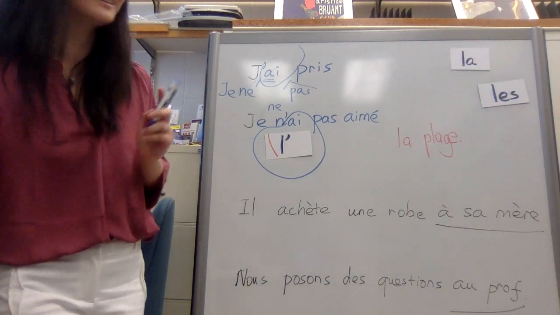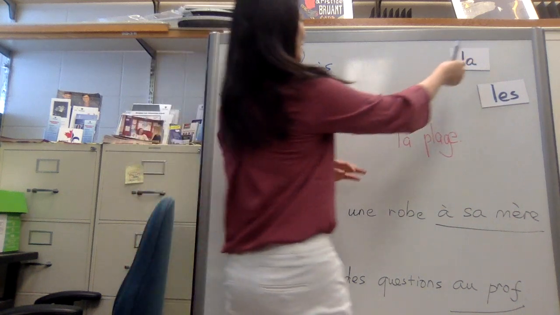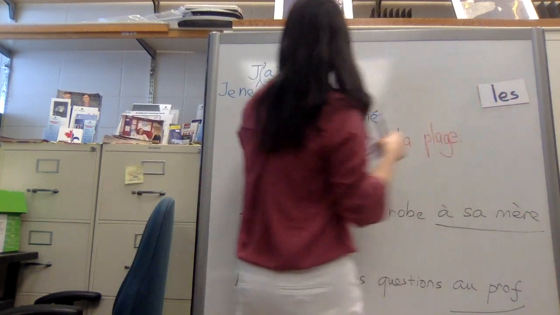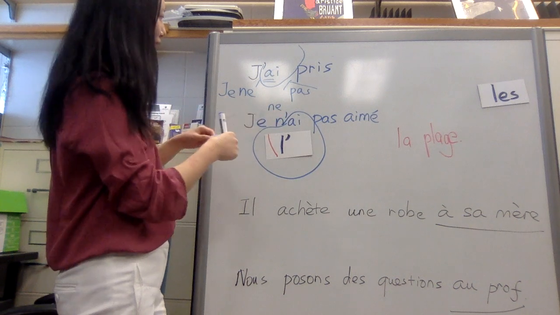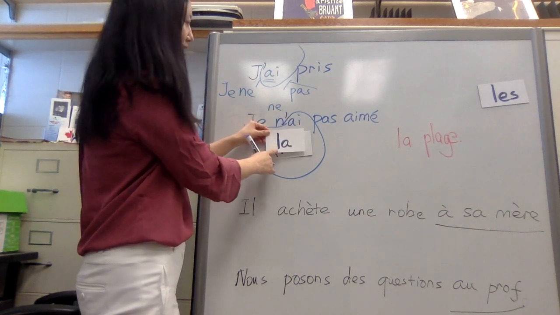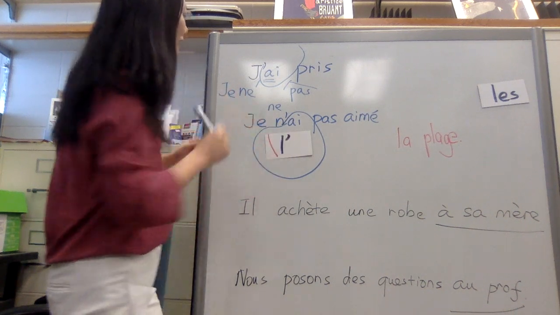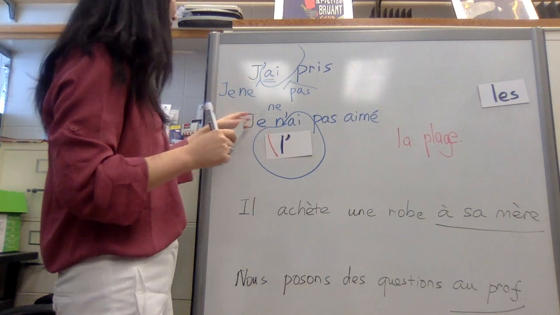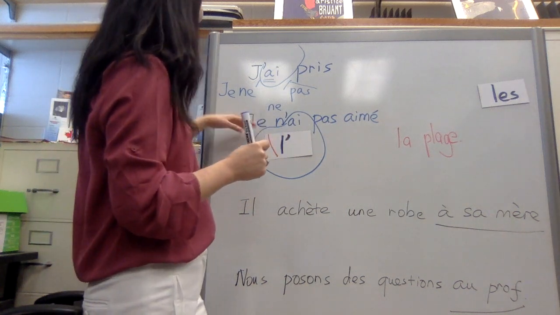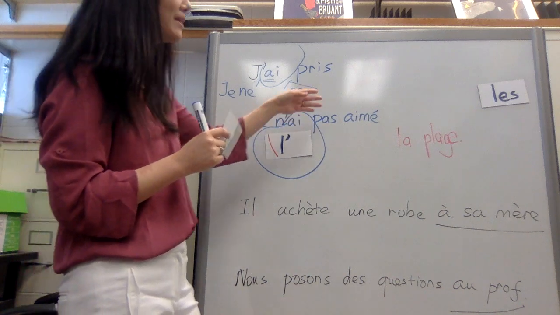Now let's take a look at la plage. Okay, we see a la there. So now we're going to use la to replace la plage. It still goes before avoir. And you see again, avoir starts with a vowel. So no matter whether it's le ou la in the passé composé, they become L apostrophe. So basically, it doesn't really matter. The first half of the sentence is still je ne l'ai pas aimé.